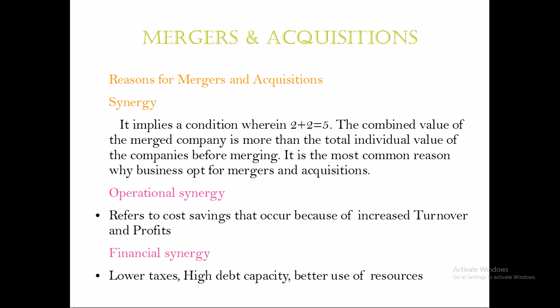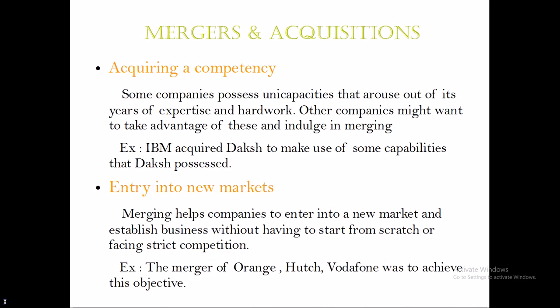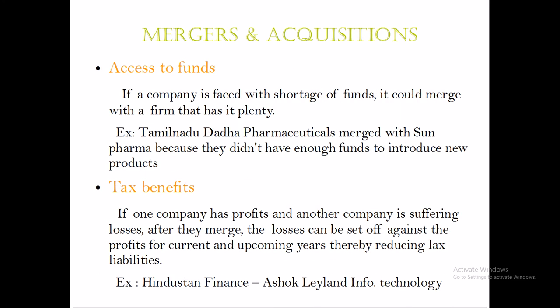So one of them is called the tax benefit. It is mentioned in here. Tax benefit means if the purchasing company has had a profit and the target company has been having losses over the years, the profits of the purchasing company can be set off against the losses of the purchased company.